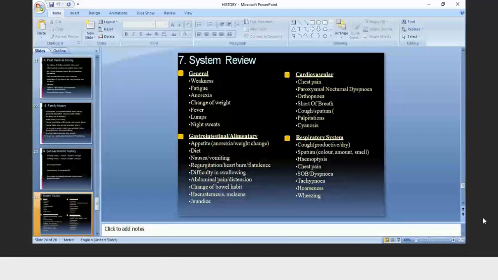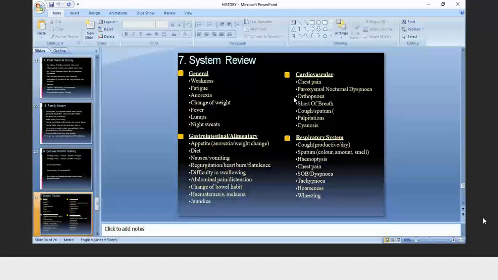If there are cardiovascular complaints, the patient will tell you about chest pain, paroxysmal nocturnal dyspnea, okay? Difficulty in breathing while sleeping, orthopnea, lying down, shortness of breath, cough, sputum, palpitations. These are the systemic complaints.